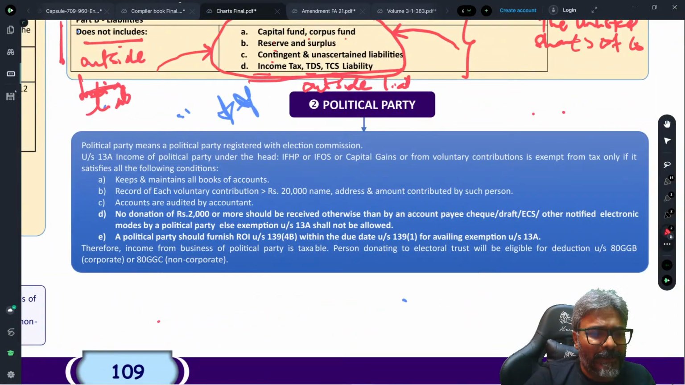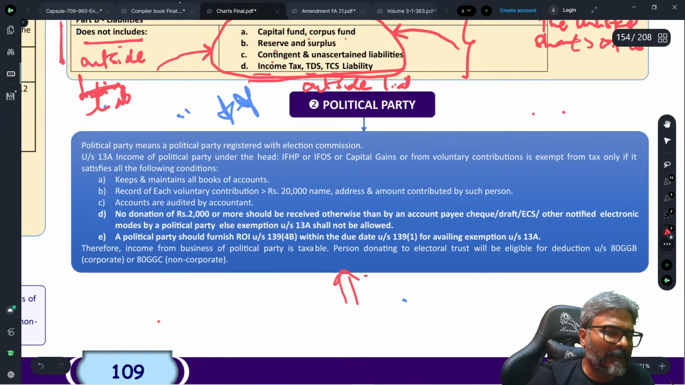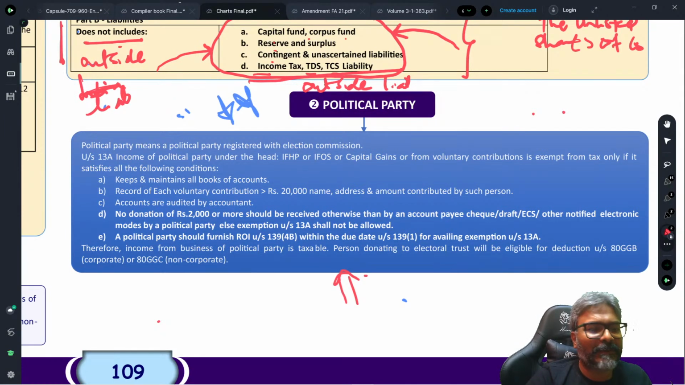I told you already, students, the political party this time is something which is very, very important. Didn't I tell you this time, students? Political party, students. So let's have a look at the political party. Why am I saying so, students?